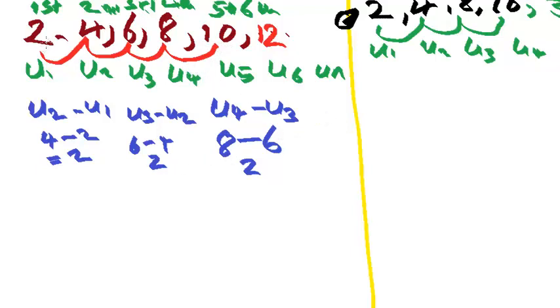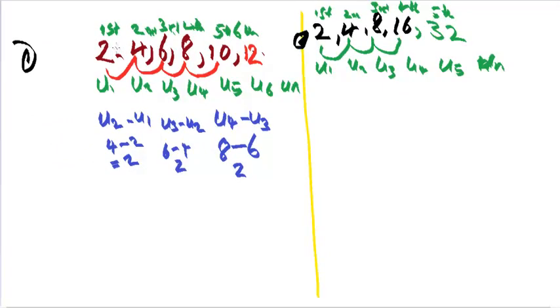So we see that the difference between the numbers, or the terms here, are the same. We have 2 throughout, and therefore the difference here is 2, the difference here is 2, here is 2, here is 2, here is 2.